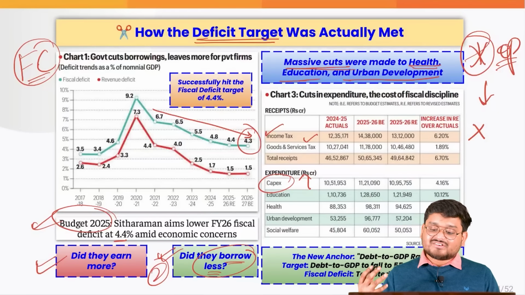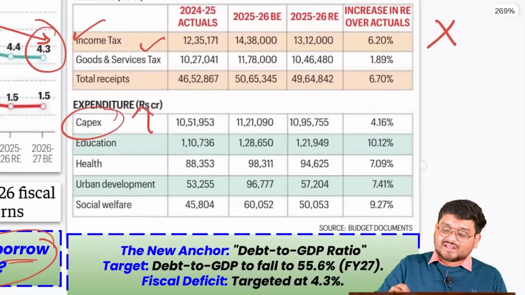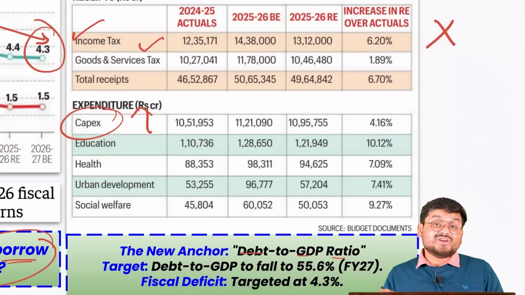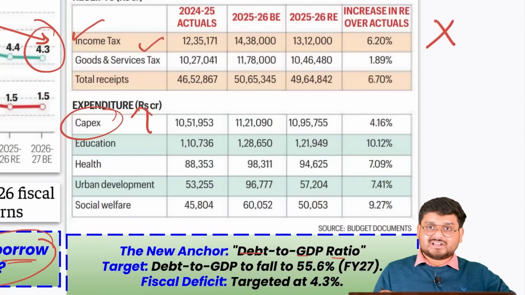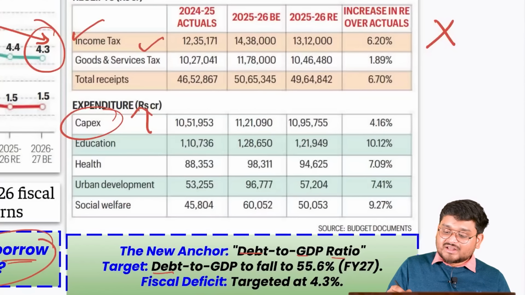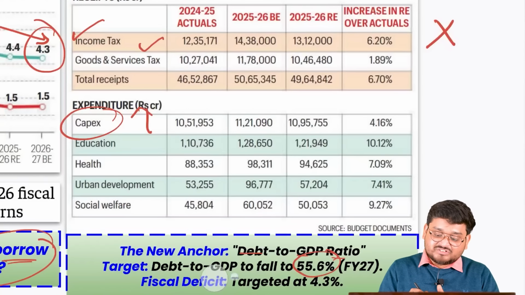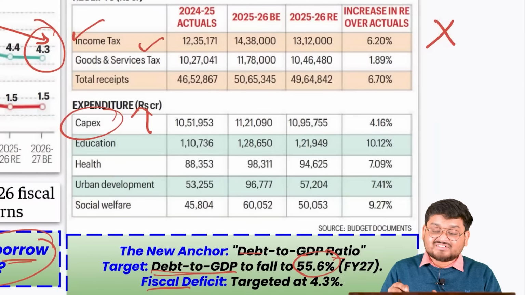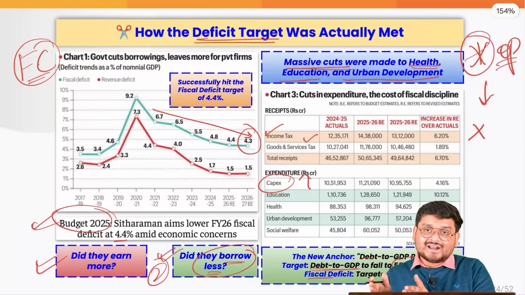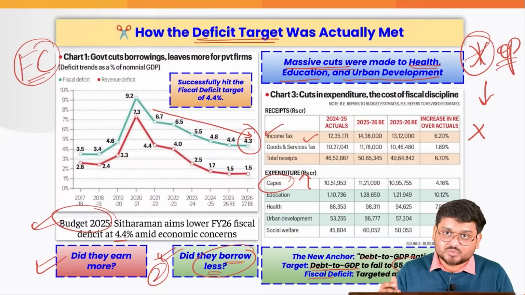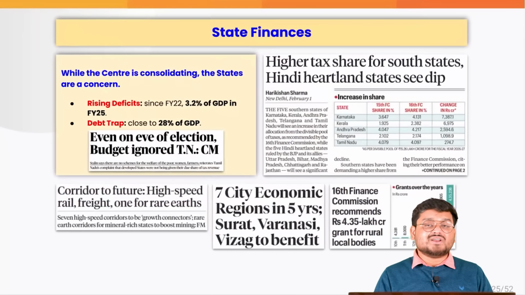We also have tried to bring in a new target, that is the debt to GDP ratio. We are not trying to target fiscal deficit anymore. We are trying to target the main aspect of 55.6% debt to GDP ratio, right? And fiscal deficit is right now targeted, and that target has been completed too. So this was actually how the deficit was done.